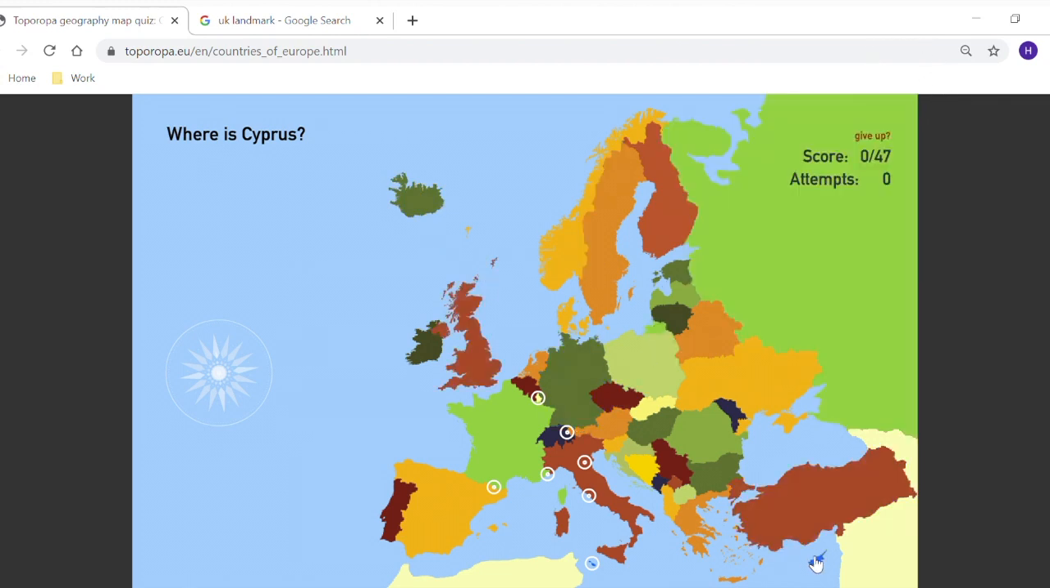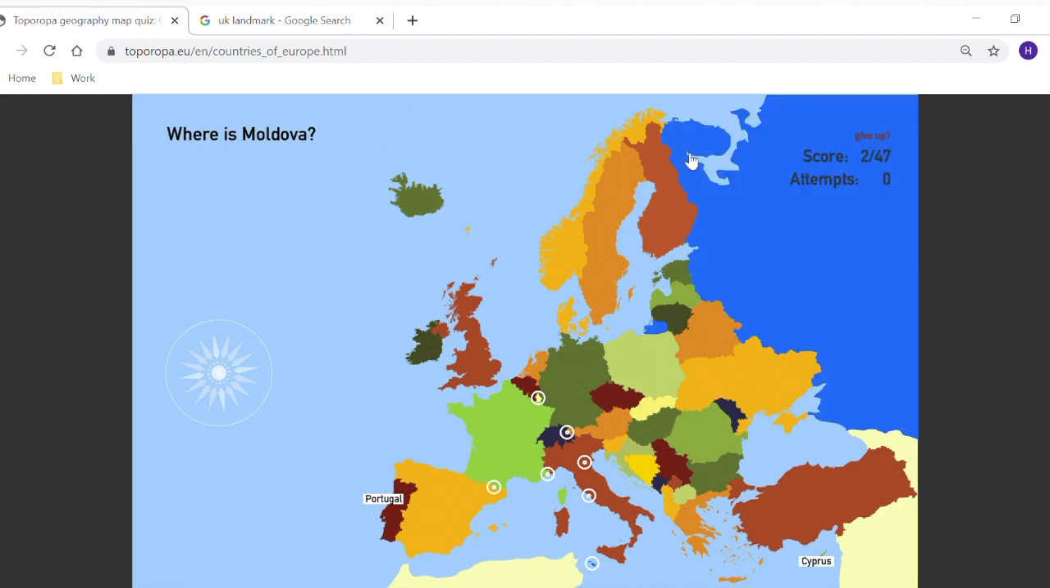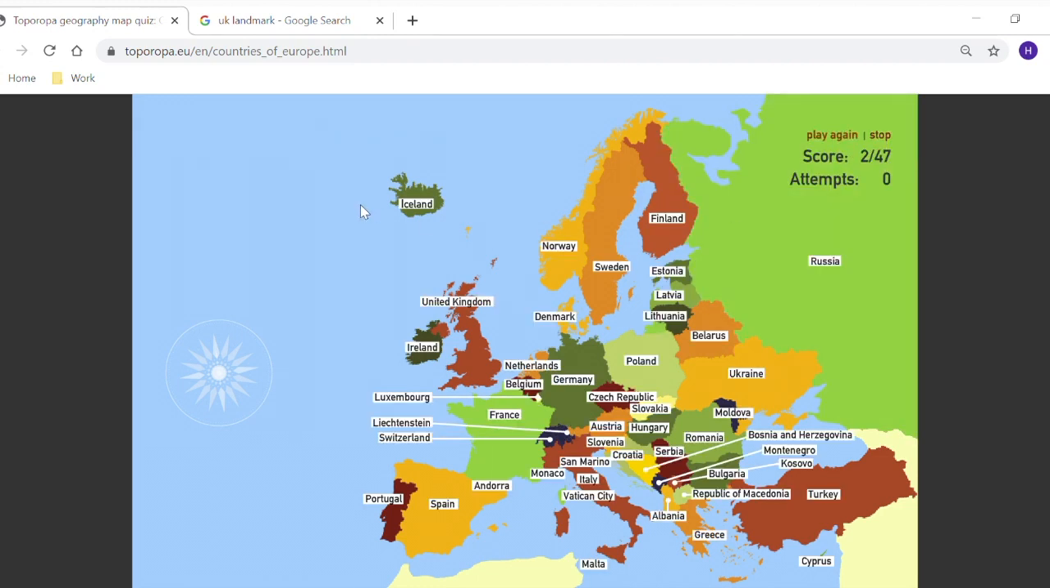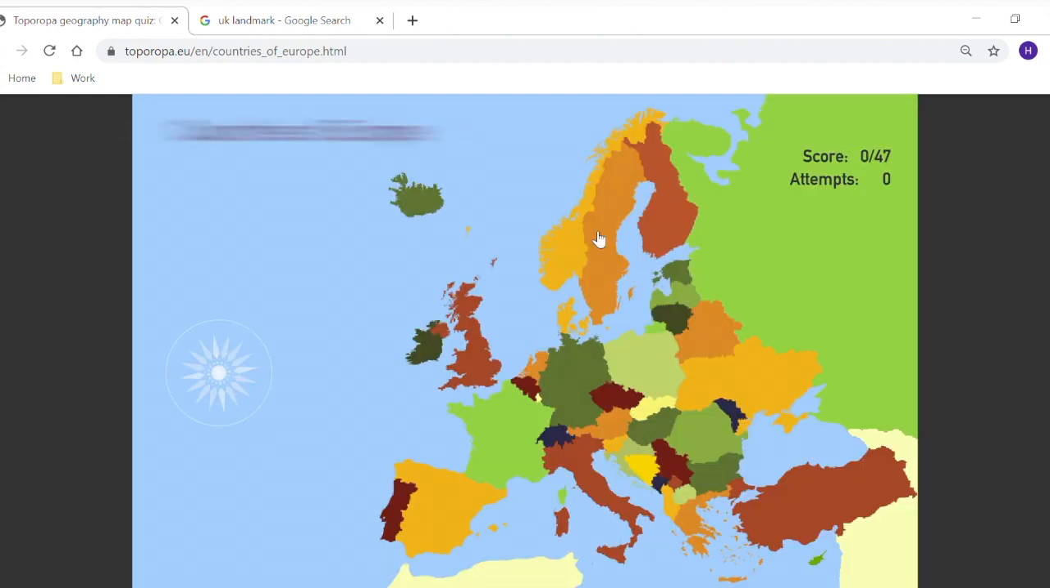So I know that Cyprus is down here, and then it will ask you some easier ones that you might know. So you should know where the UK is, or France maybe. And even if you don't, something like this is really good to help you learn. Now if you don't know, because I'm not sure about this one, so I'm going to click give up, and I'm just going to take a look at the map again, so I can look for Moldova, and if I look closely I can see that it's over here. So now when I start again and it asks me where is it, I should know.